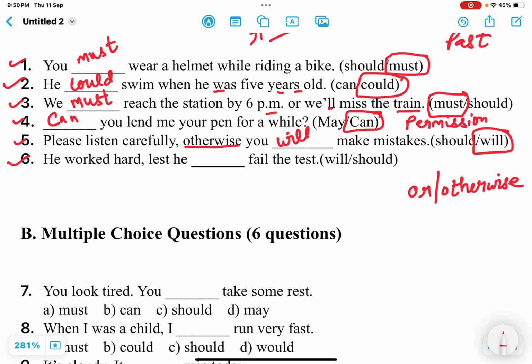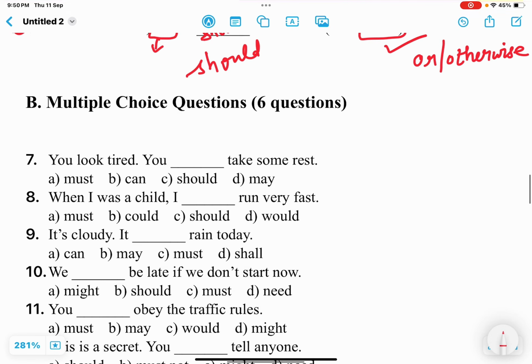Next one is he worked hard lest. Here the keyword is lest. Whenever you find lest in a sentence, just use should. Okay, he worked hard lest he should fail the test. So here the correct answer is should.